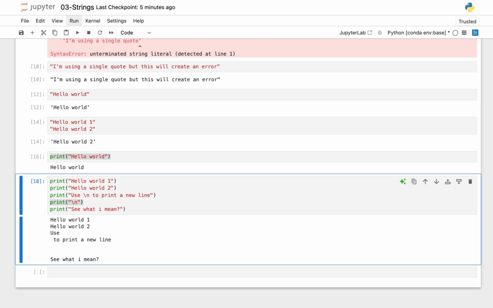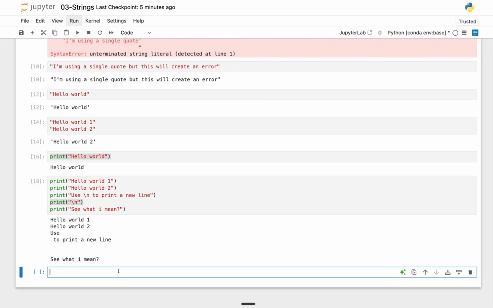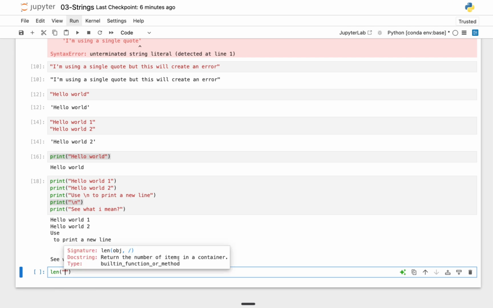So now let's look at some string basics that we need to know. For example, if you want to check the total characters in a particular string, you can use the len function. What this does is it returns the length of whatever string you are passing into it. And if I click Shift Tab, don't forget our cheat sheet. It basically tells you what that function is about. And you can see here that length returns the number of items in a container.